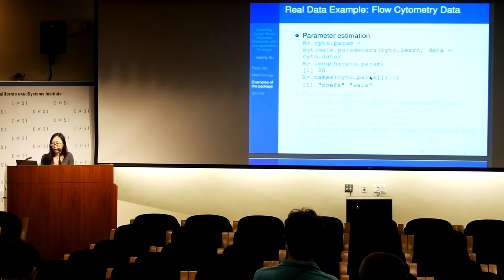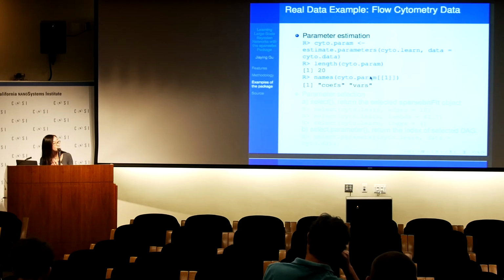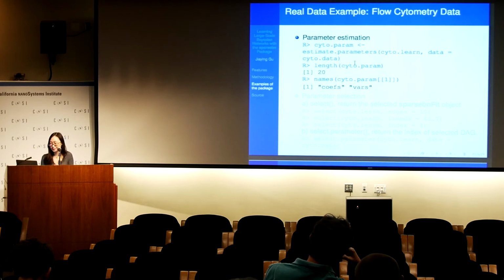And we have also provided a parameter estimation method. So after we get the structure of a DAG, we can use this parameter estimation method to do inference. For the continuous case, if we feed the estimate parameters function with a solution path and the dataset, it will automatically estimate the parameters for all those 20 DAGs along the solution path. And since we now have a continuous dataset, we will have the coefficients, which are the weights of the matrix, and also the variance of the variables.